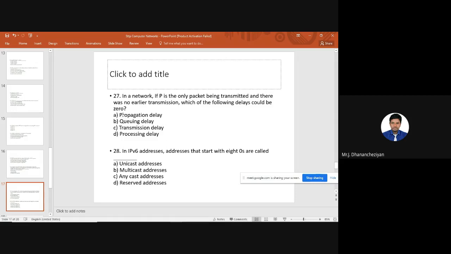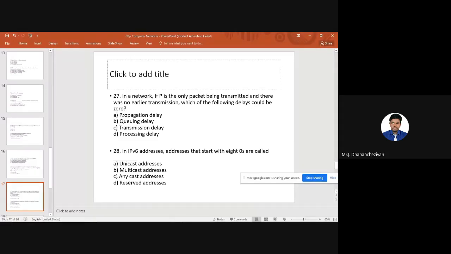So again, I'm repeating, in a network, if P is the only packet being transmitted, there was no earlier transmission also. So which of the following delay could be 0? For this, the answer is queuing delay. The queuing delay will be 0. Next question, we'll move on to the next question.